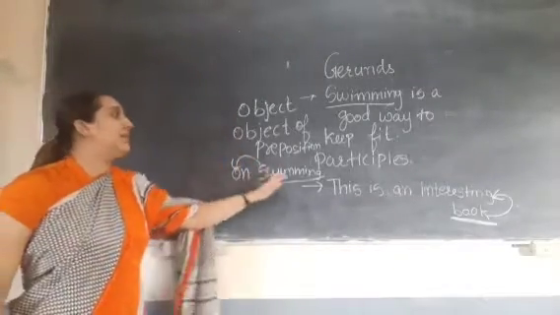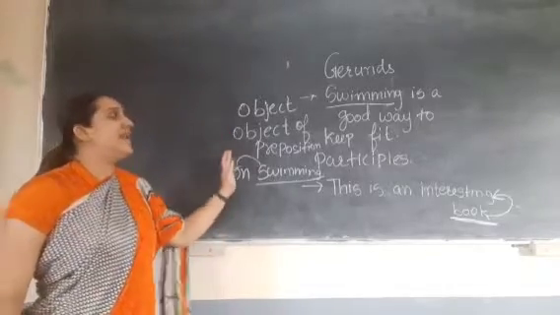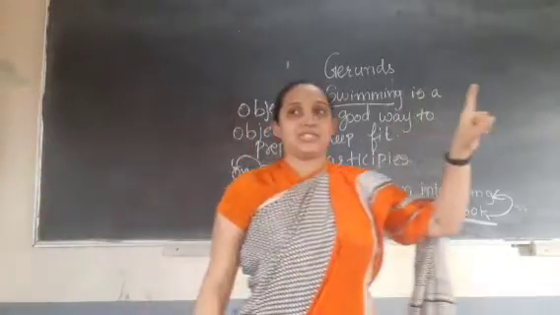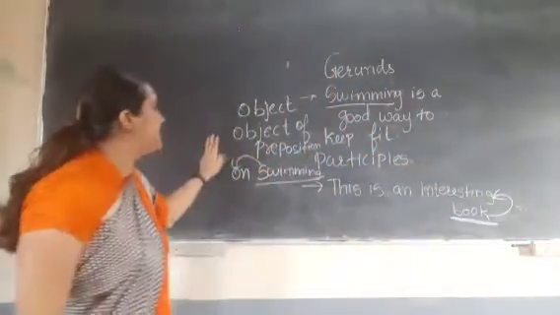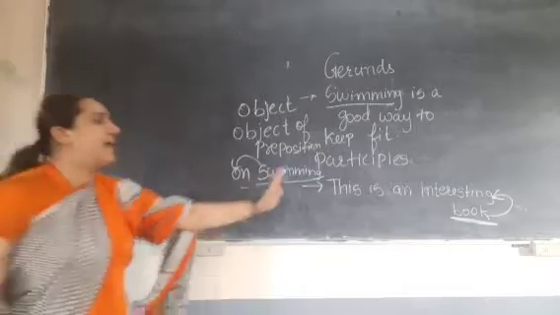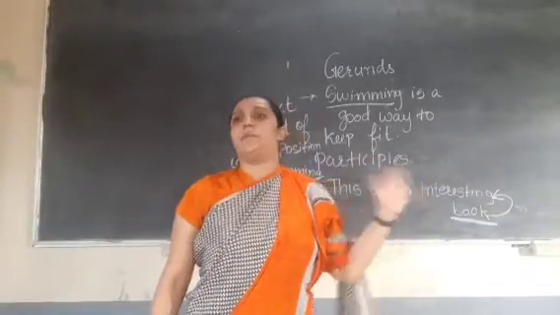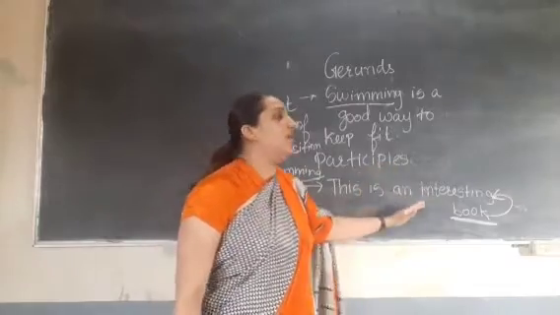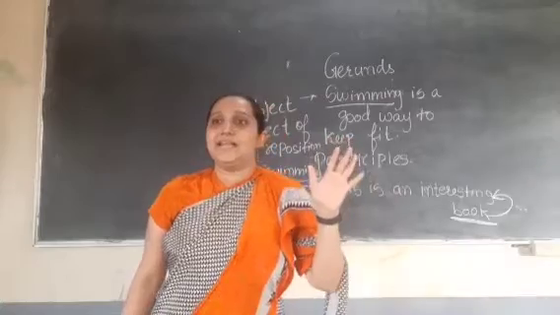Right? So that will be also a gerund. In short, a gerund will act as a verb, as an action, or a gerund can act as a noun, or a gerund can act as an object of preposition. Participle is very simple. It will act as an adjective, right? So you can easily identify the gerund and the adjective, isn't it?